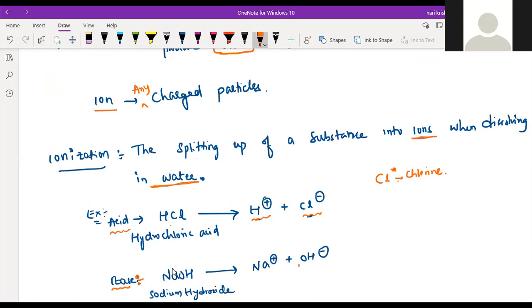Excuse me, sir. Yeah, Raghav. Sir, how do we determine whether it is positively or negatively charged? That is already determined. H will always form the plus if it loses the electron. This plus charge is there, right? Yes, sir. Plus charge means losing of electrons.